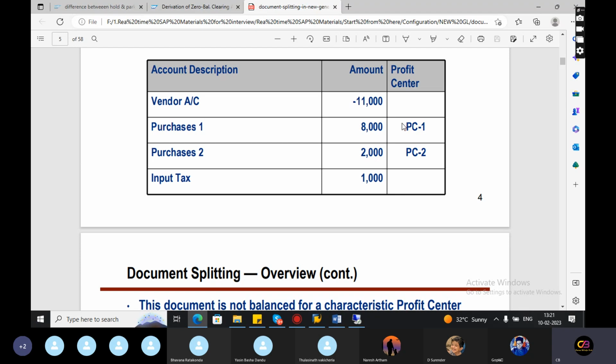How will the system split? Those rules are already predefined in SAP. How much of this 11,000 goes to profit center 1 and profit center 2, and how much of this 1,000 goes to each? There is no clarity.